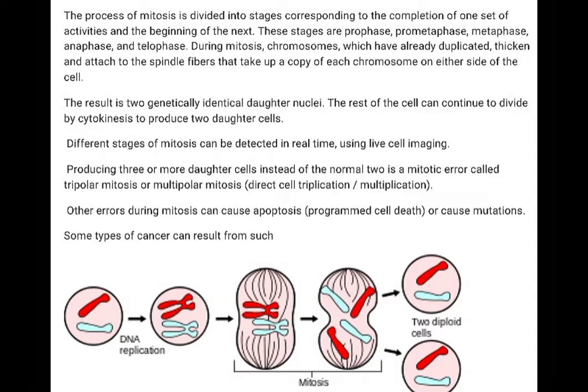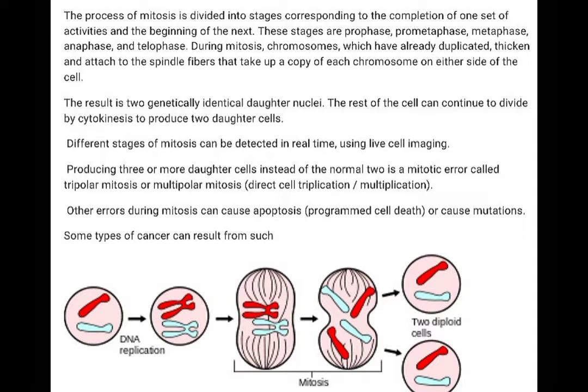During mitosis, chromosomes which have already duplicated condense and attach to the spindle fibers that pull a copy of each chromosome to either side of the cell. The result is two genetically identical daughter nuclei. The rest of the cell can continue to divide in cytokinesis to produce two daughter cells. Different stages of mitosis can be detected in real time using live cell imaging.